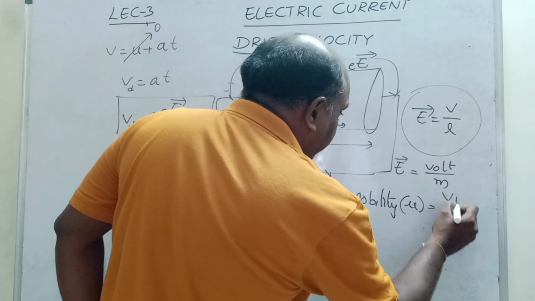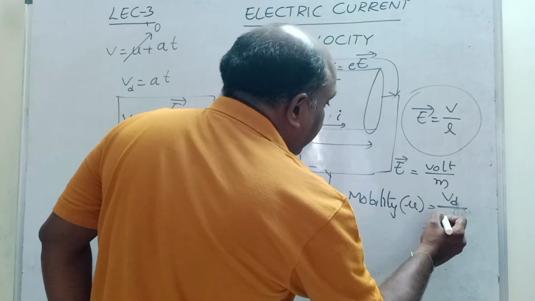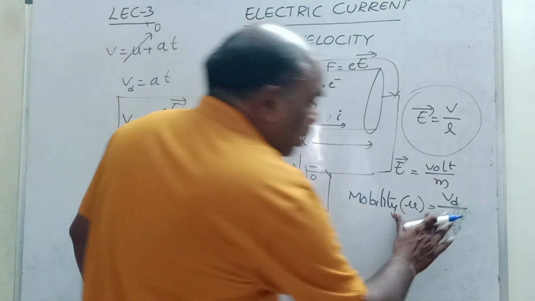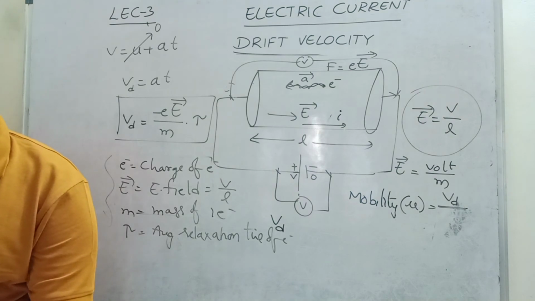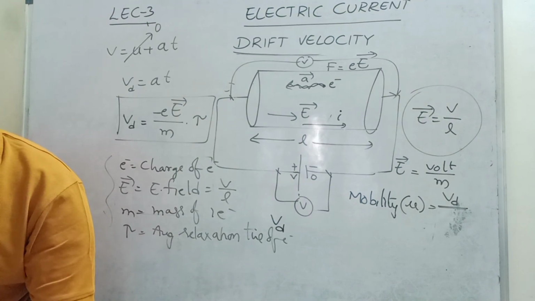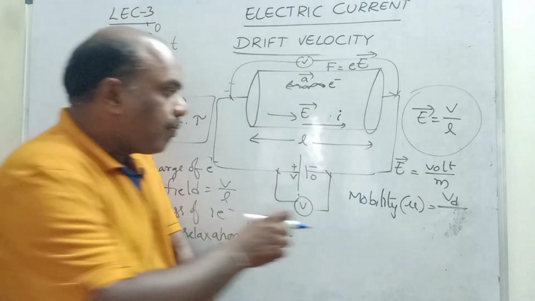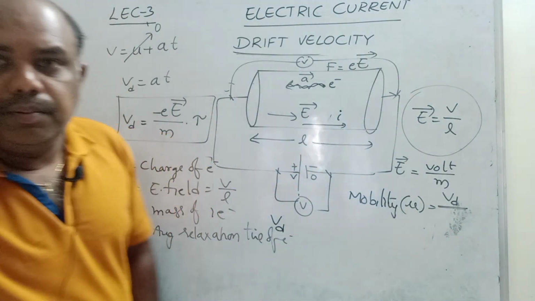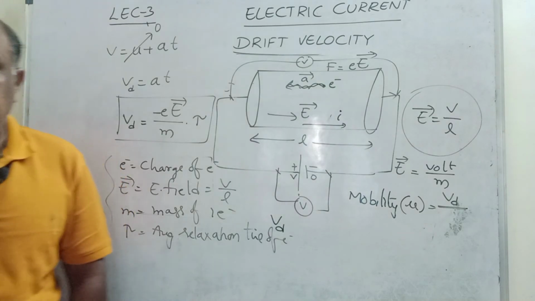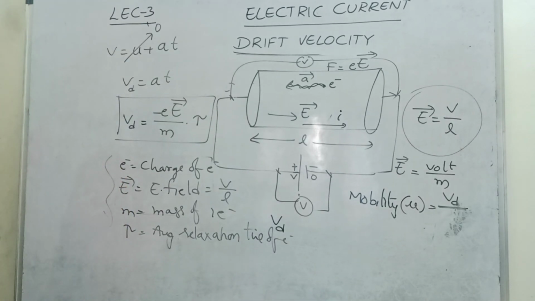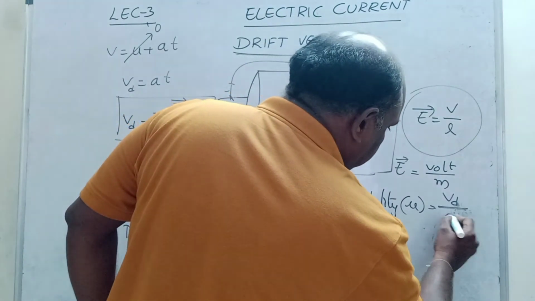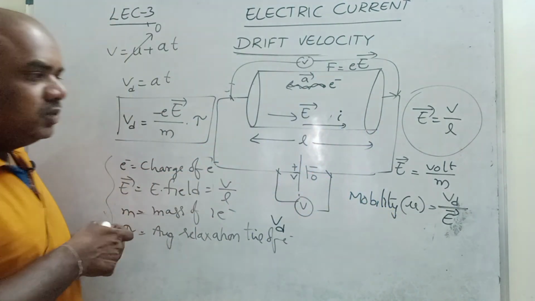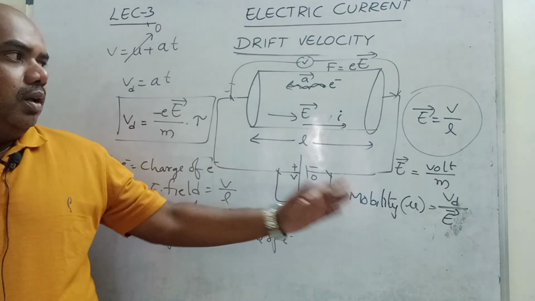Mobility is nothing but drift speed by electric field. This is what mobility is. Understand, children?